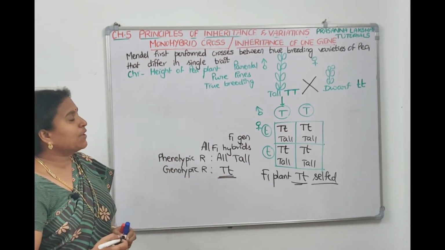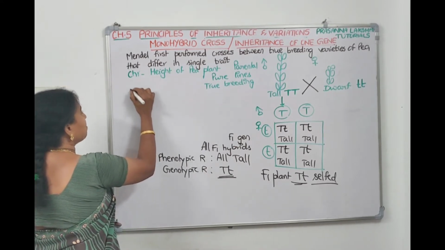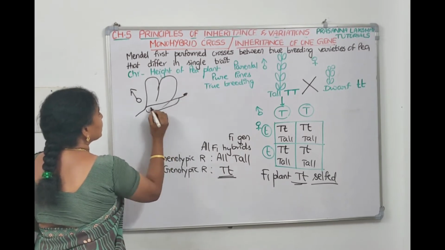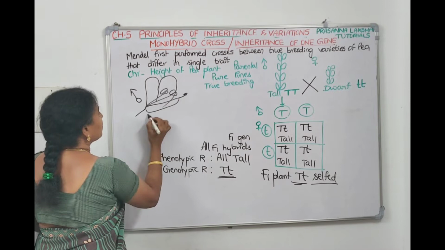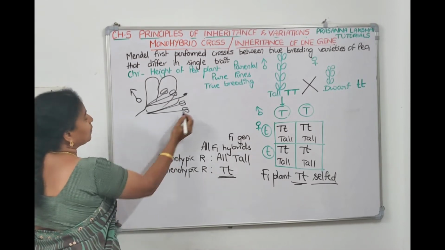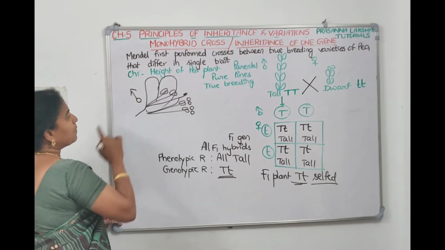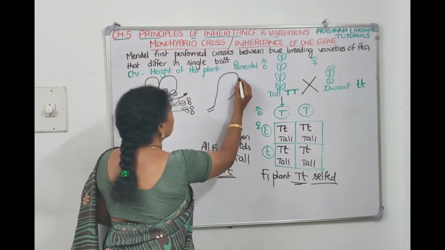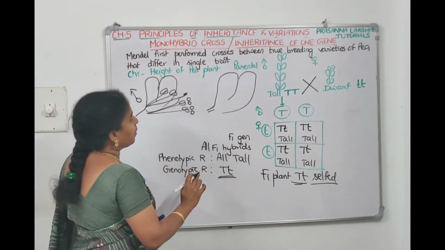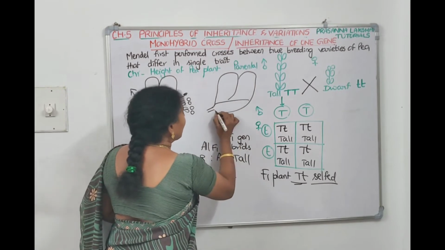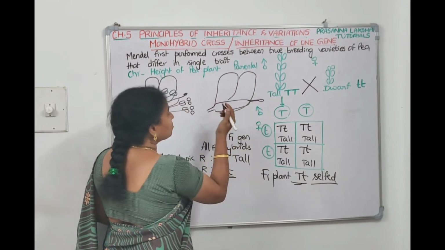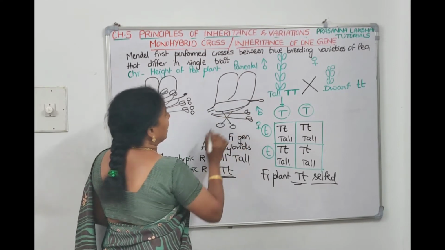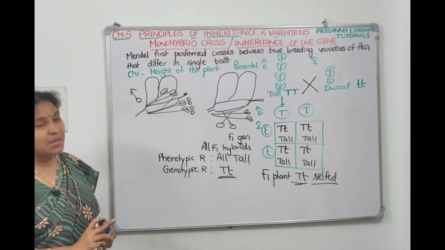For cross-pollination, what have we done? If you have selected the male plant, this is the flower, this is the gynoecium, and these are the stamens. From the male plant, we will collect the pollen grains. And for the female plant, what should we do? These pollens only should go and pollinate, so in the female plant only the gynoecium is kept intact. The androecium is trimmed off. Here is the androecium, so you have to bring a scissor and cut the anthers. Removing the anthers from the female plant is a must.